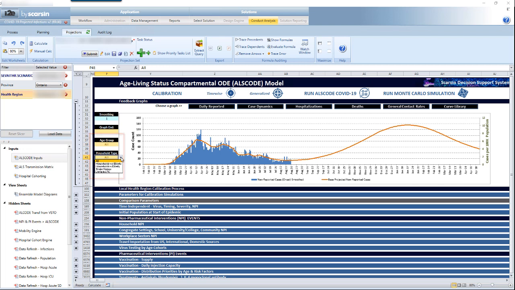This graph shows the actual new reported cases based on their onset date in the blue columns, but we tend to look at it with a 7-day smoothing. You can see we have lots of other visualizations on case dynamics, hospitalizations, and deaths. Our solution has the ability to calibrate the algorithm to the health region data. You can see the methods at the top and also how the orange forecast line is fitted with the historical data.